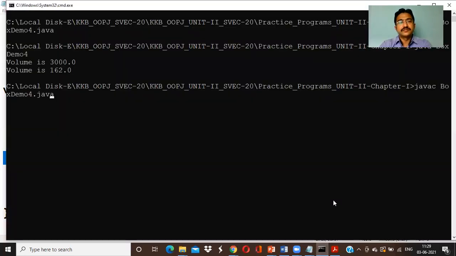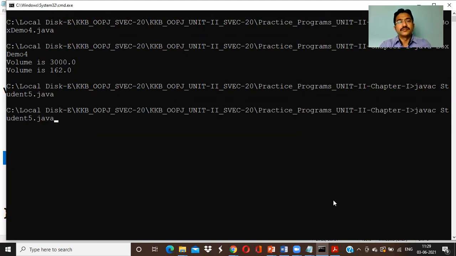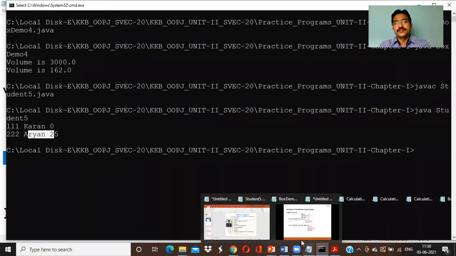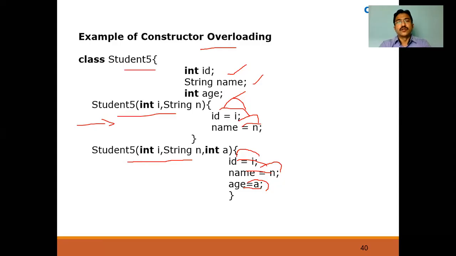So javac student file.java. No errors, so it will run the program. Java student file. See, 111 Current. The age we have not assigned, that's why it is showing 0. And 222 RN 25. Okay. So like this we can go ahead. This is the constructor role.